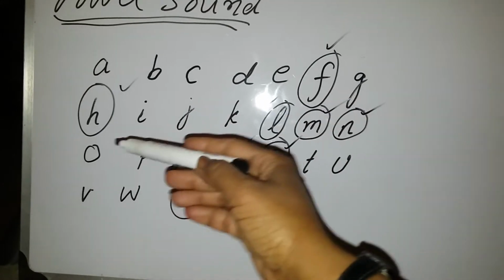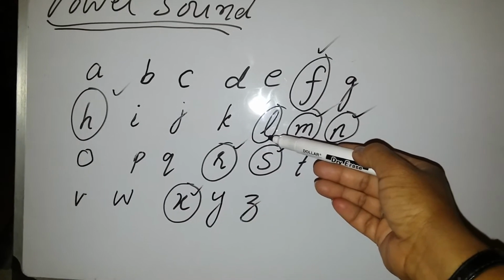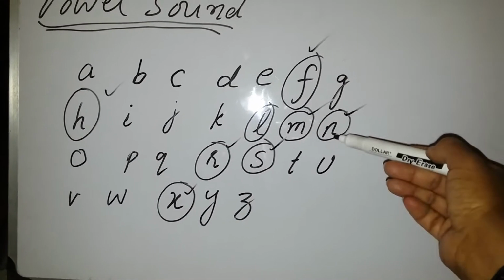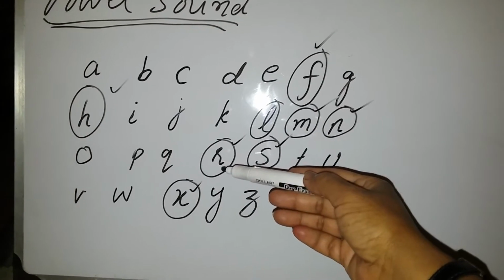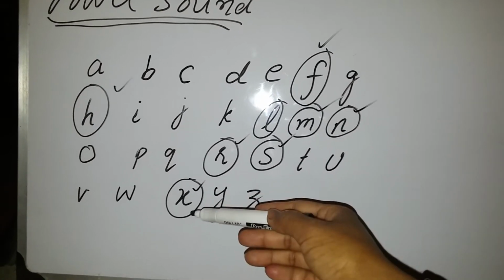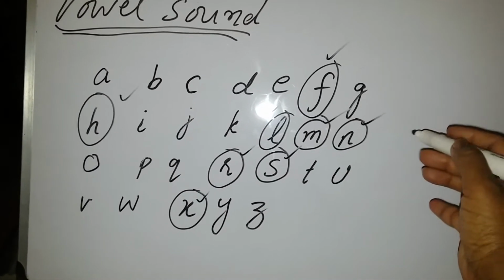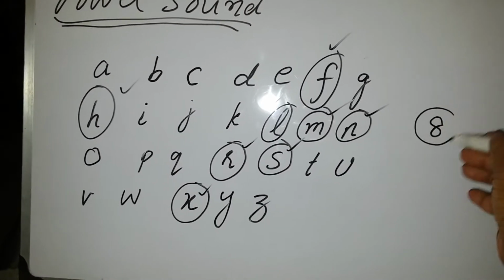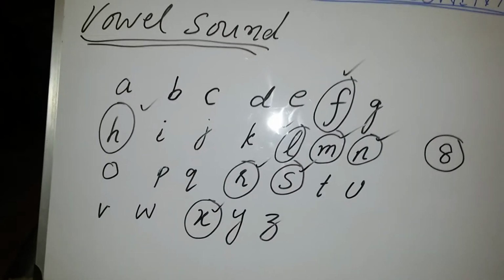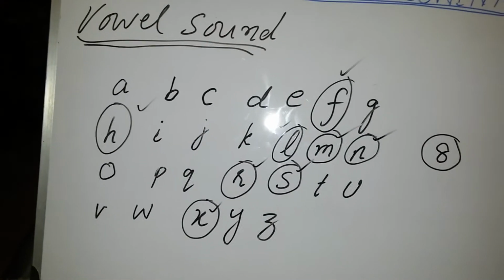F, H, L, M, N, R, S, X. So these are alphabets which are 8 in number. They are giving you the sound of vowel.